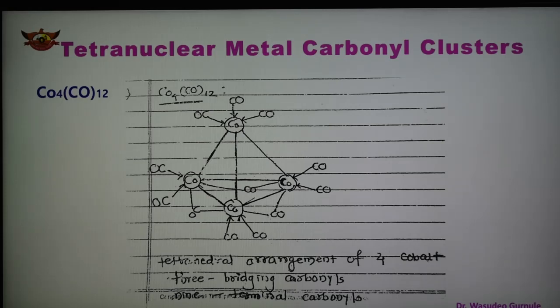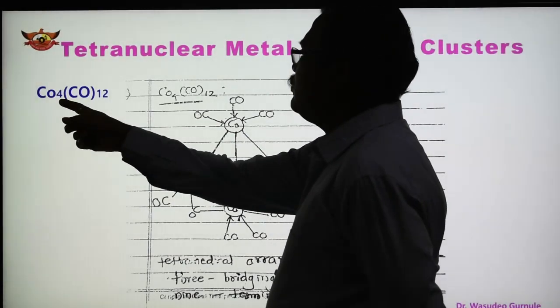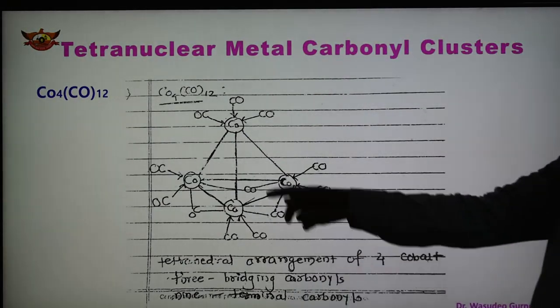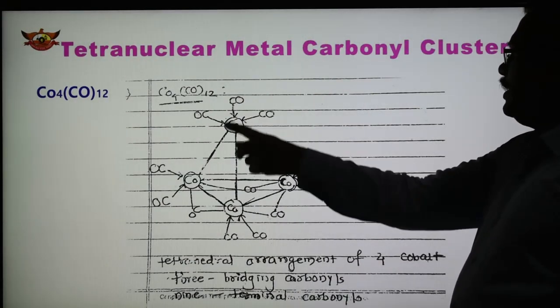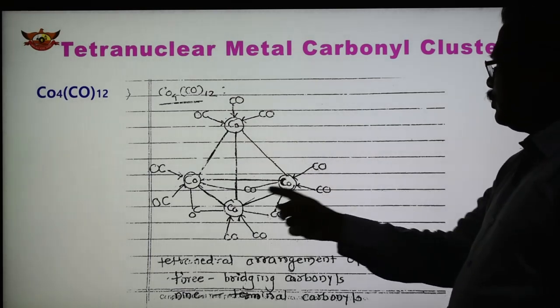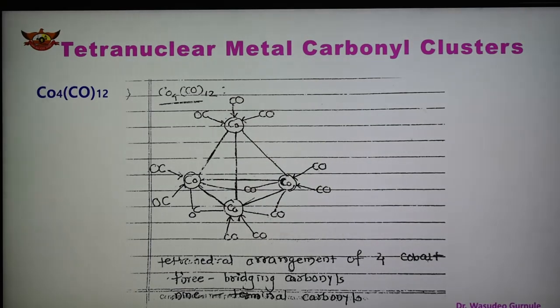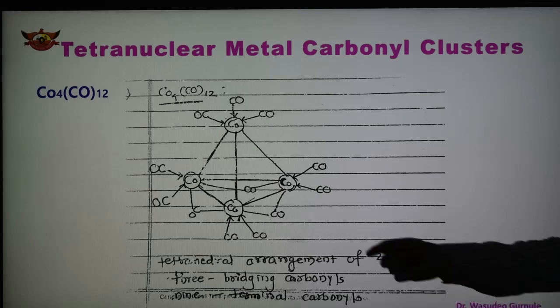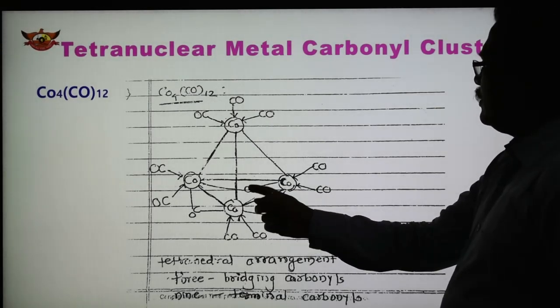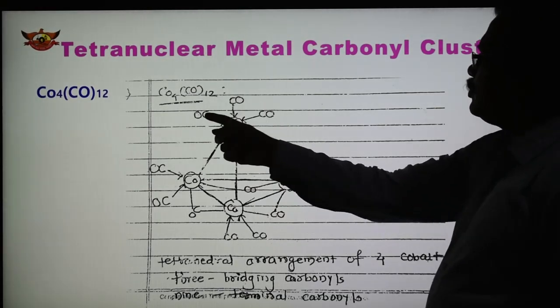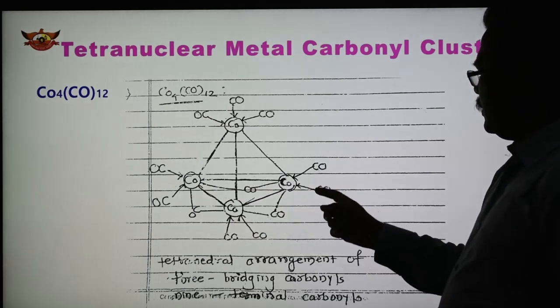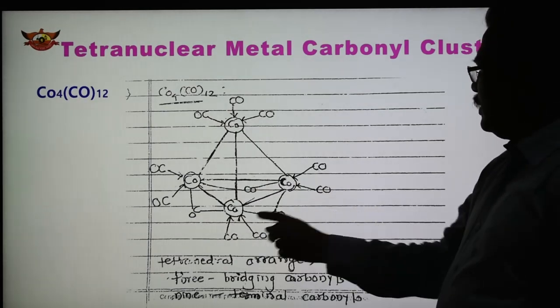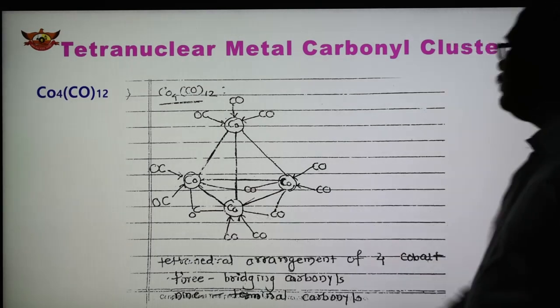This is another example of a tetranuclear metal carbonyl cluster, Co4(CO)12. In Co4(CO)12, the four cobalt atoms are again arranged tetrahedrally, but in this case there are bridging carbonyls. Here are the bridging carbonyls: 1, 2, 3.